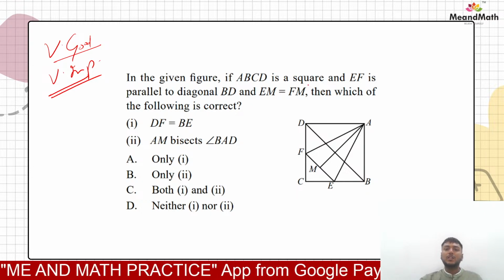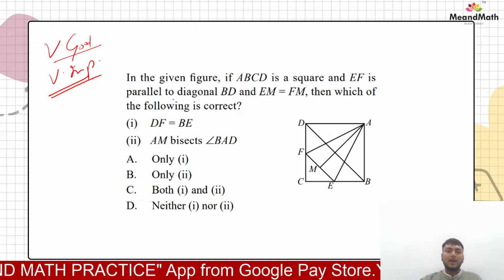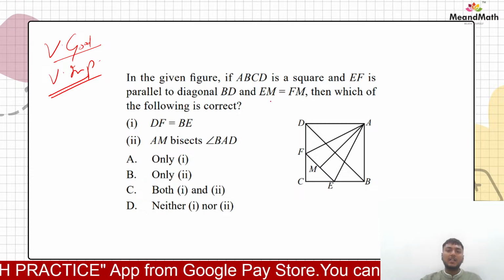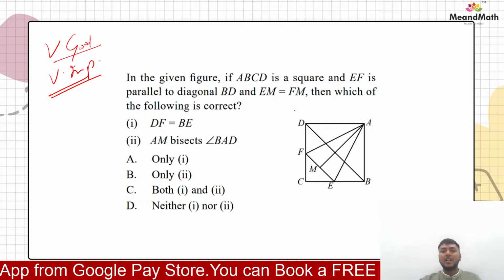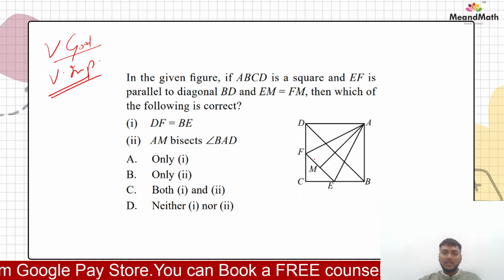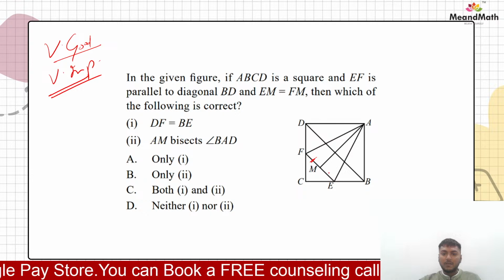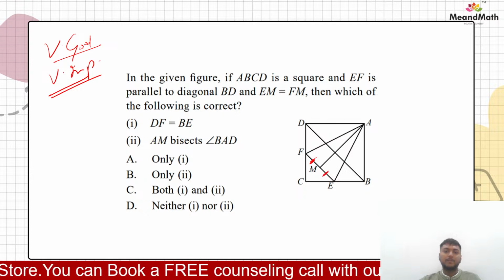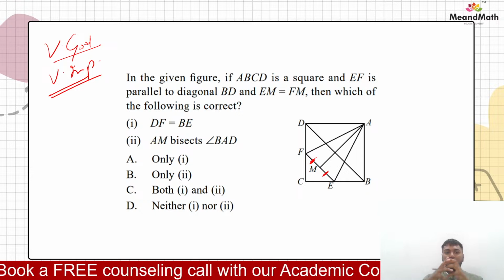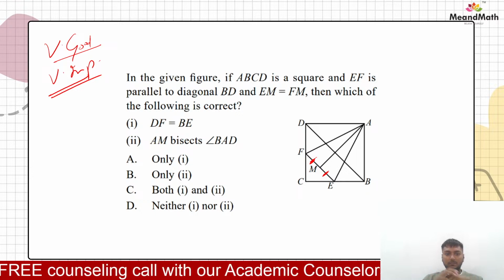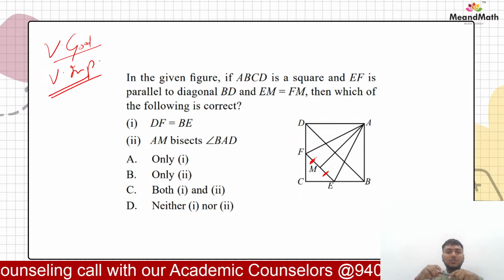So if ABCD is a square, EF is parallel to diagonal BD and EM is equal to FM. EF is parallel to diagonal BD, right? And EM is equal to FM. Then which of the following is correct? So DF is equal to BE.